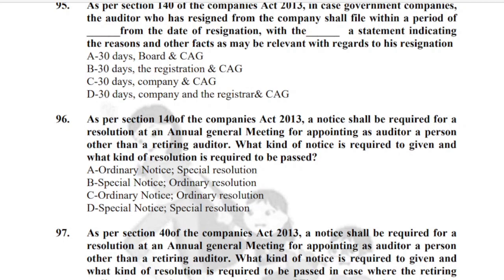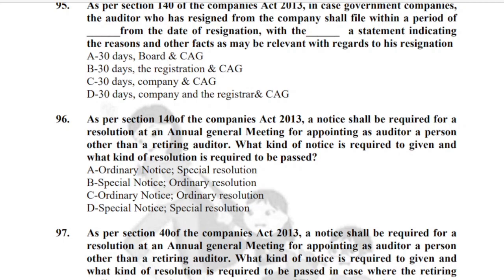So what kind of notice is required? Come on, tell me, my dear friends, what kind of notice is required? Yes, come on, think. Yes, a special notice is required, right? Number one, special notice is required. After special notice, then in that case, we need to take what? Central government approval, and also we need to pass special resolution in the general meeting. So here, special notice and special resolution. So here, alternative D should be the most correct answer.